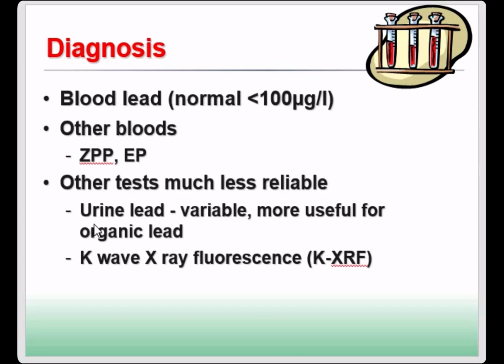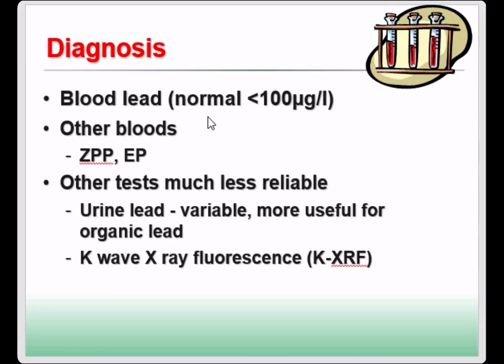We also can do the urine lead test, but the urine lead test is sometimes available and it will change, and it is more useful for organic lead. When we diagnose organic lead, the urine lead will be better than blood lead. But for a normal patient, the blood lead test is the best way to do the diagnosis.